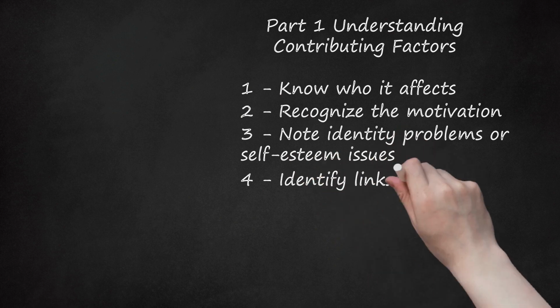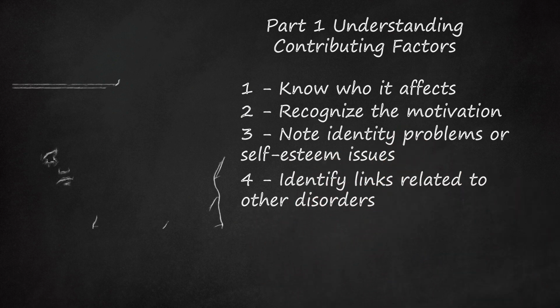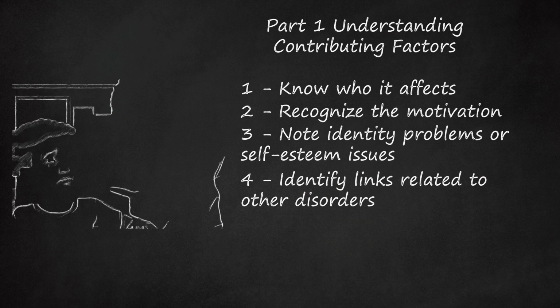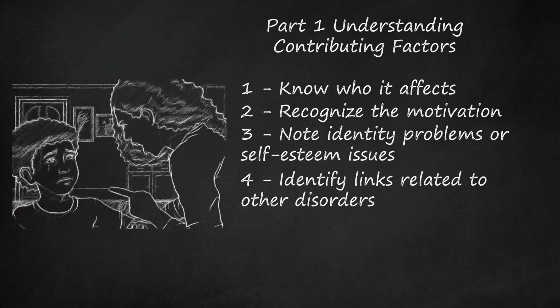4. Identify links related to other disorders. Symptoms of Munchausen syndrome may follow or coexist along with someone who has Munchausen syndrome by proxy, MSBP. MSBP can occur when a parent places a child into a sick role, and Munchausen syndrome may occur if the child takes on the role of sick child.